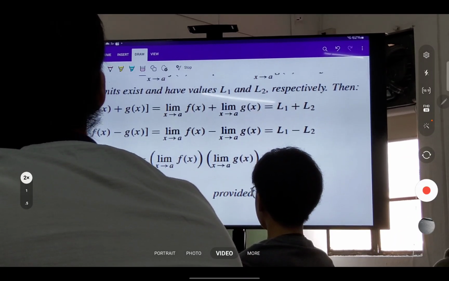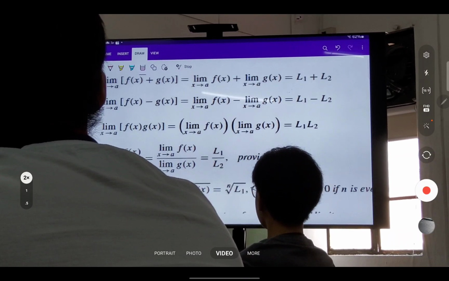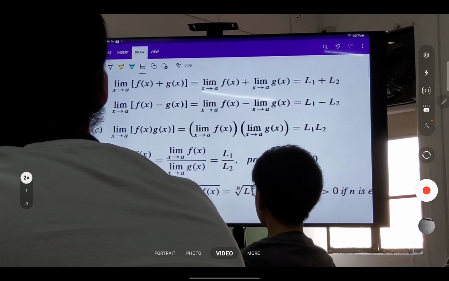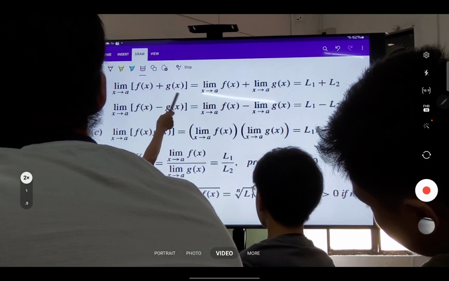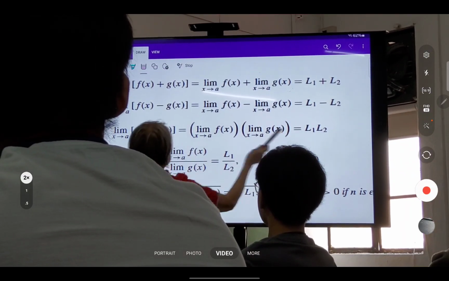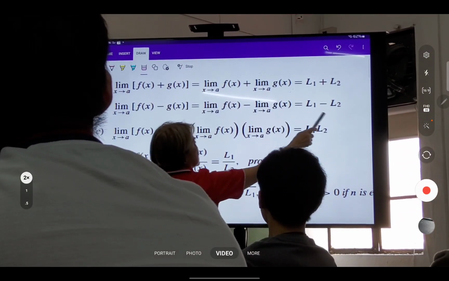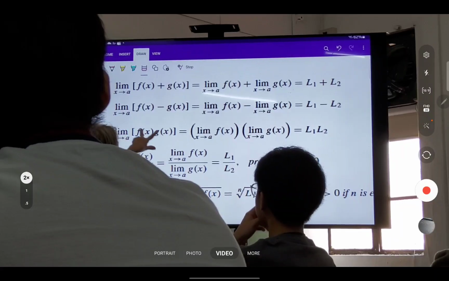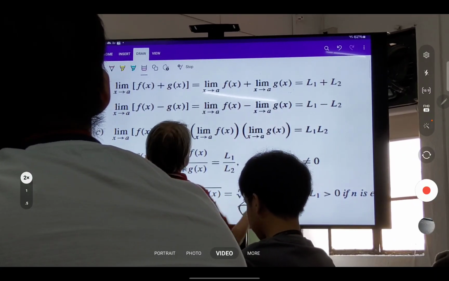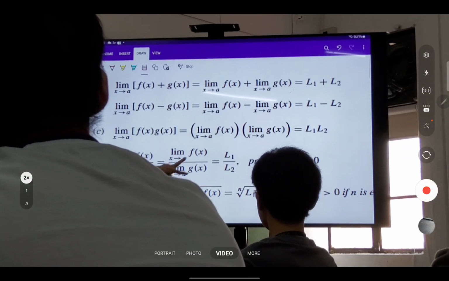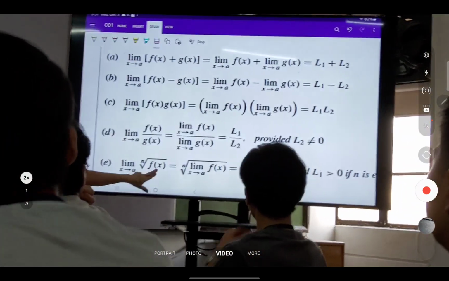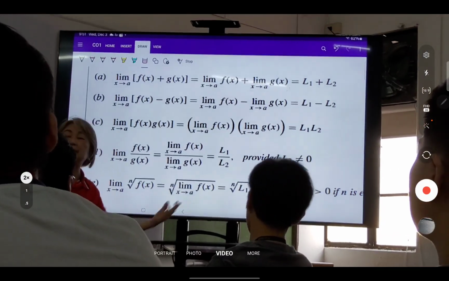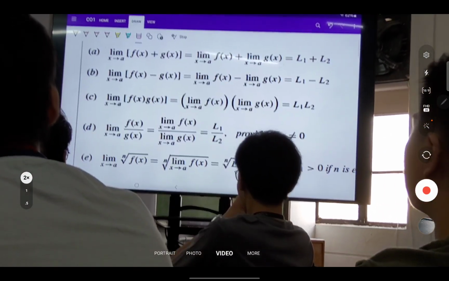The limit of the difference is the difference of the limits. The limit of the sum is the sum of the limits. The limit of the difference is the difference of the limits. The limit of the product is the product of the limits. The limit of the quotient is the quotient of the limits. And the limit of the nth root of f of x is the nth root of the limit of f of x. Alright? Okay.